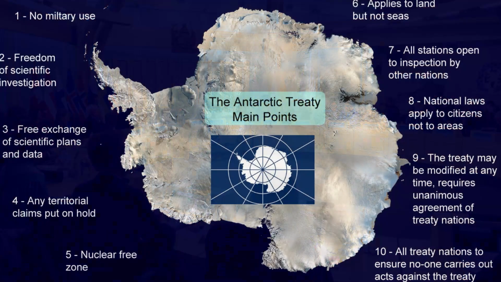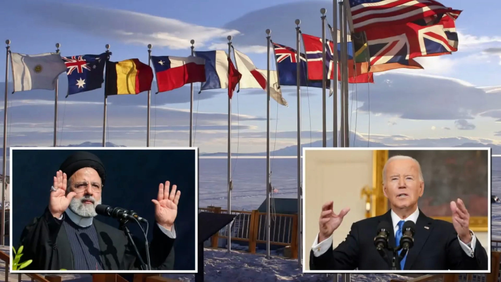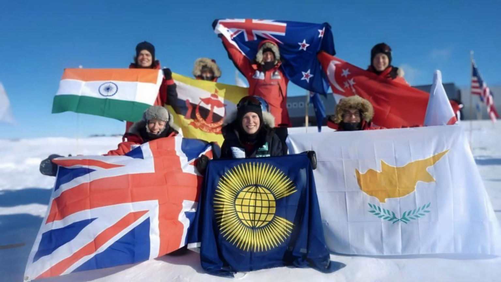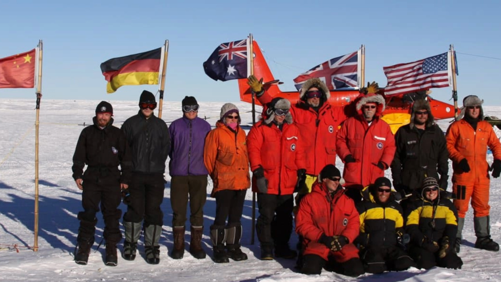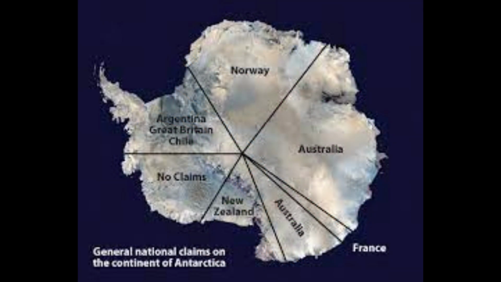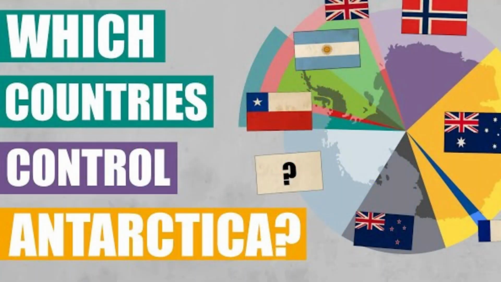Antarctica. Antarctica is governed by the Antarctic Treaty System, an international agreement signed by 54 countries. The treaty preserves Antarctica for peaceful scientific research and bans military activity and resource exploitation. No country owns Antarctica, though several countries have made territorial claims, including the UK, Argentina, Australia, and Chile. But these claims are not internationally recognized. The continent is seen as a global commons, meaning it belongs to no single country and is governed cooperatively.